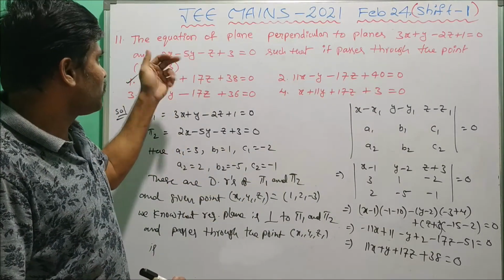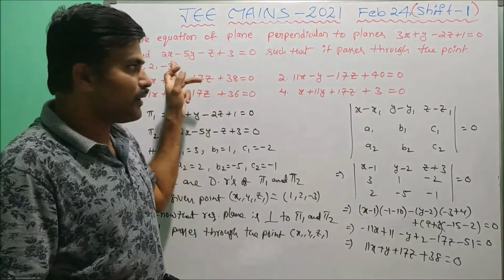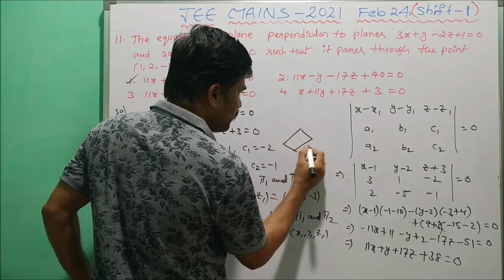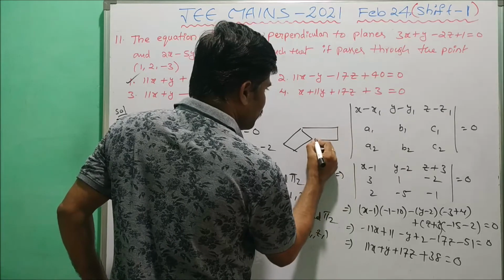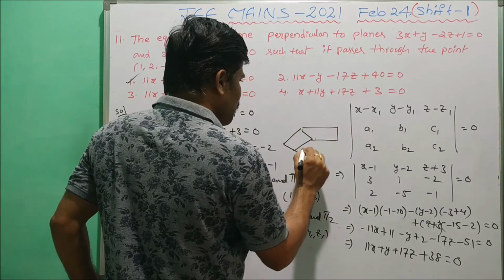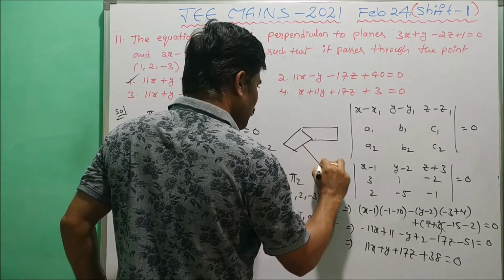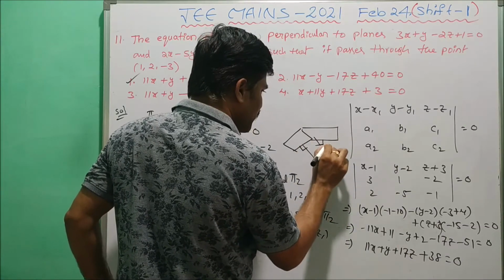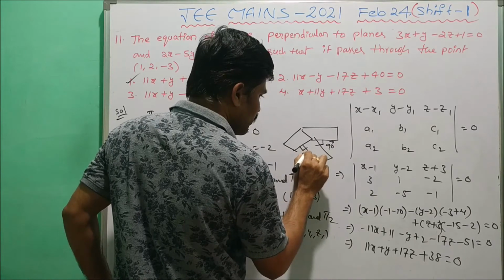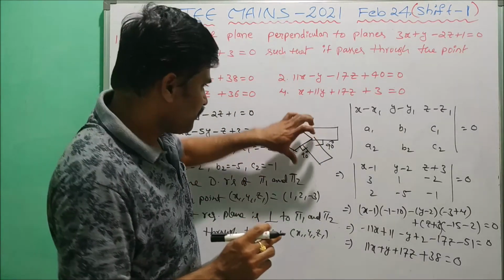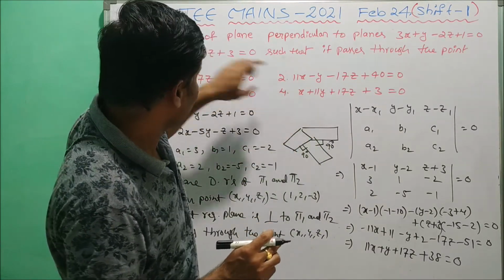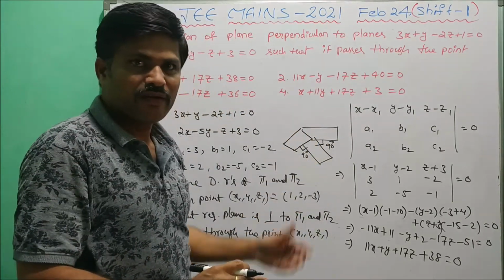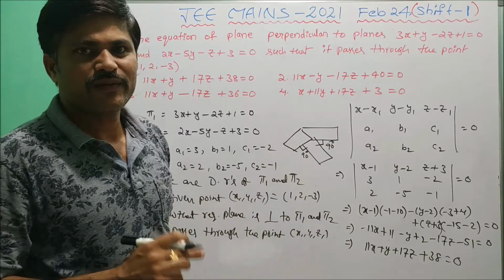Here let us assume that this is the pi 1 plane, this is the pi 2 plane. Now the diagram is, so this is one plane, so this is another plane. Now we take the perpendicular plane. Here this is also 90 degrees, this is also 90 degrees. So generally these two are intersecting planes, and this plane is perpendicular to both planes. So this is the solution for this question.